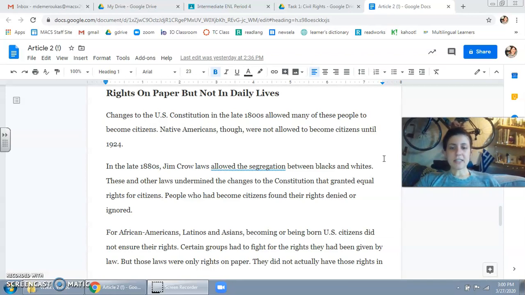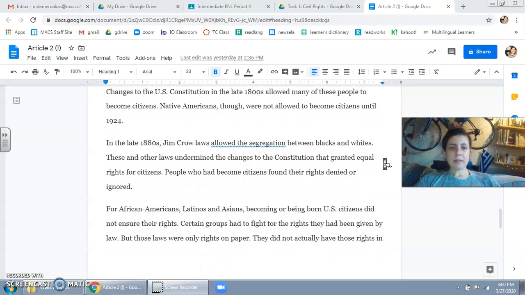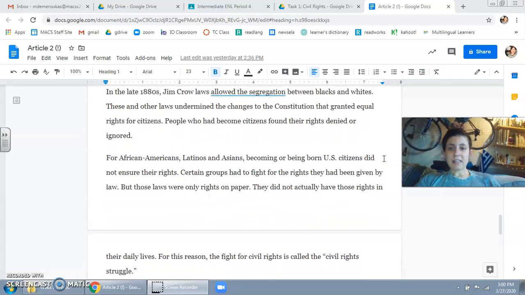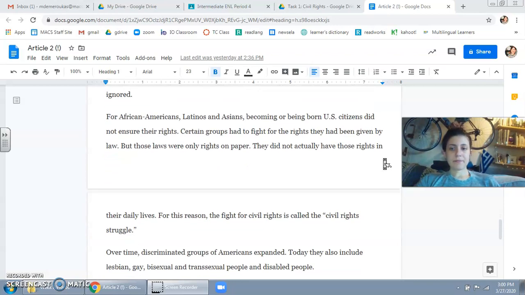Changes to the U.S. Constitution in the late 1800s allowed many of these people to become citizens. Native Americans, though, were not allowed to become citizens until 1924. In the late 1880s, Jim Crow laws allowed the segregation between blacks and whites. These and other laws undermined the changes to the Constitution that granted equal rights for citizens. People who had become citizens found their rights denied or ignored.